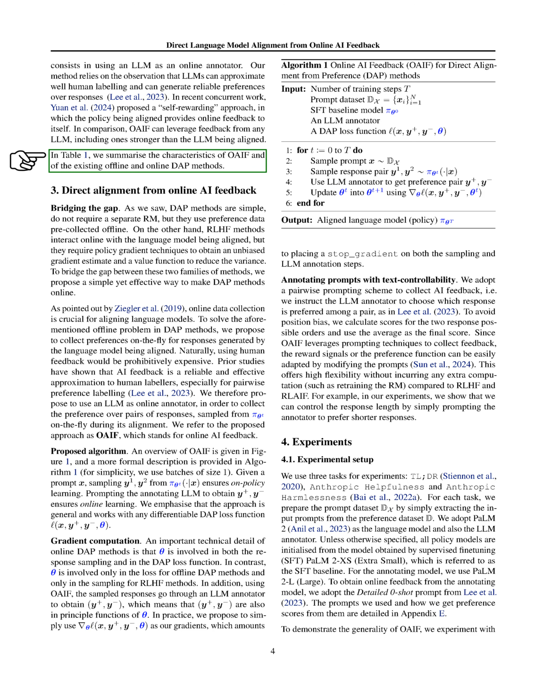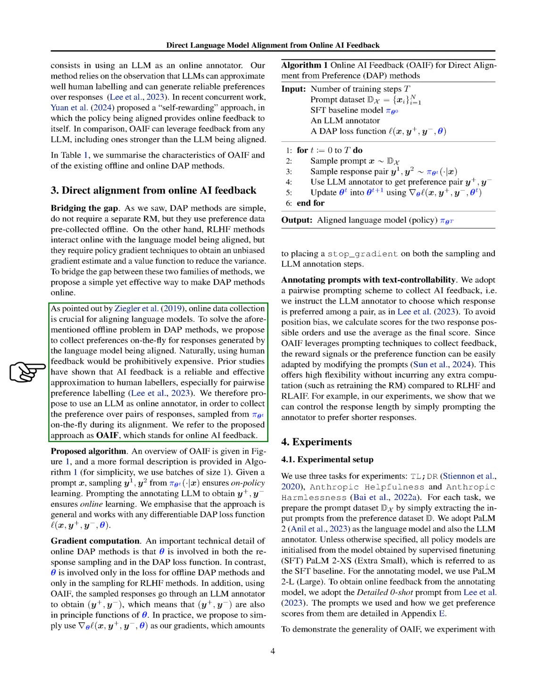Section: Direct alignment from online AI feedback. We've seen that direct alignment from preferences, DAP, methods are straightforward and don't need a separate reward model, but they rely on preference data that's collected beforehand and not in real time. On the flip side, reinforcement learning from human feedback, RLHF, methods work by interacting directly with the language model as it's being trained, but they need complex techniques to get accurate updates and a way to keep the learning process stable. To combine the best of both worlds, we've come up with a simple yet effective way to update DAP methods so they can collect data and learn in real time, just like RLHF methods.